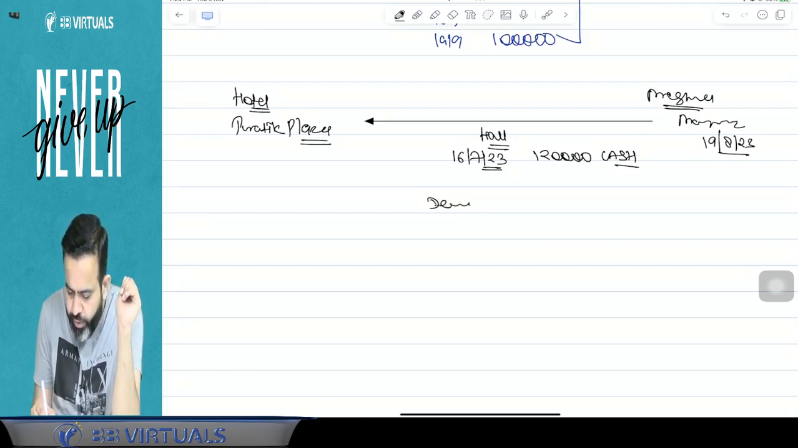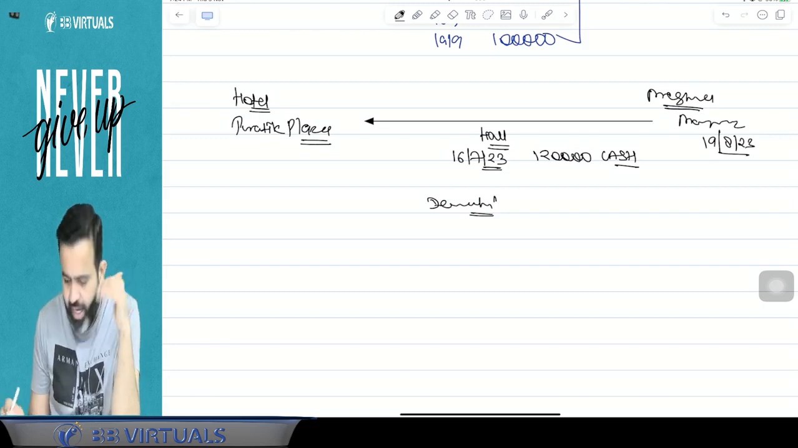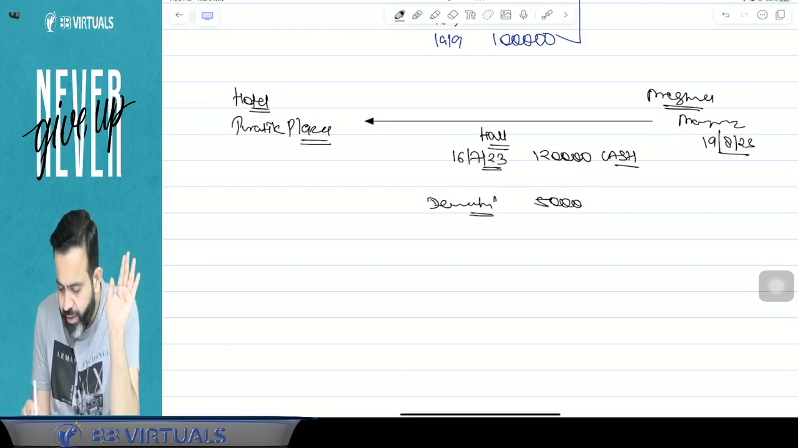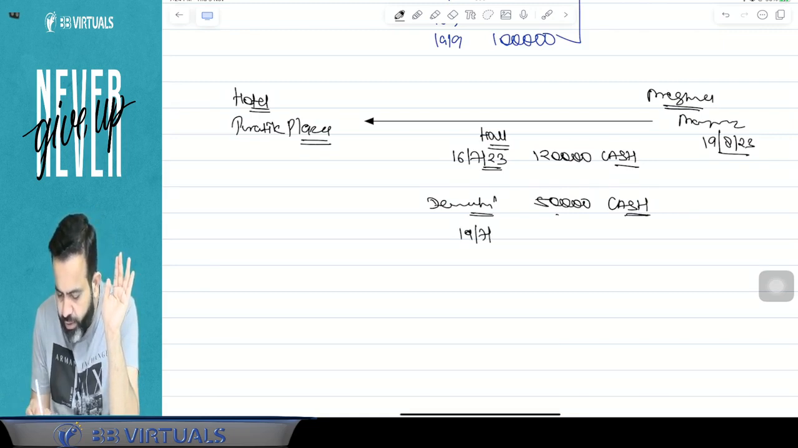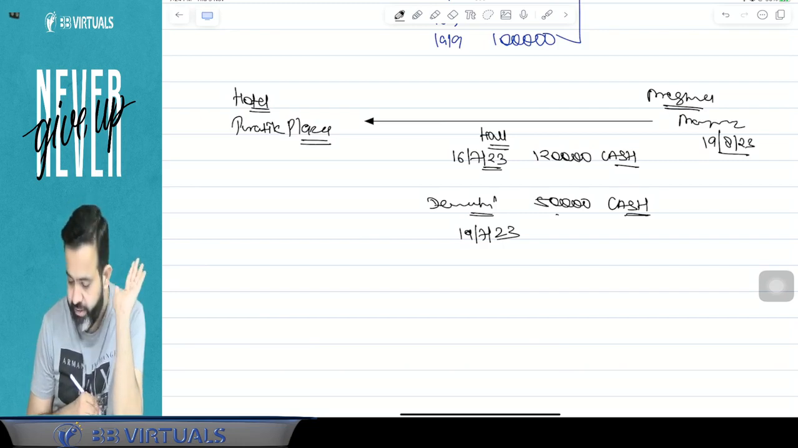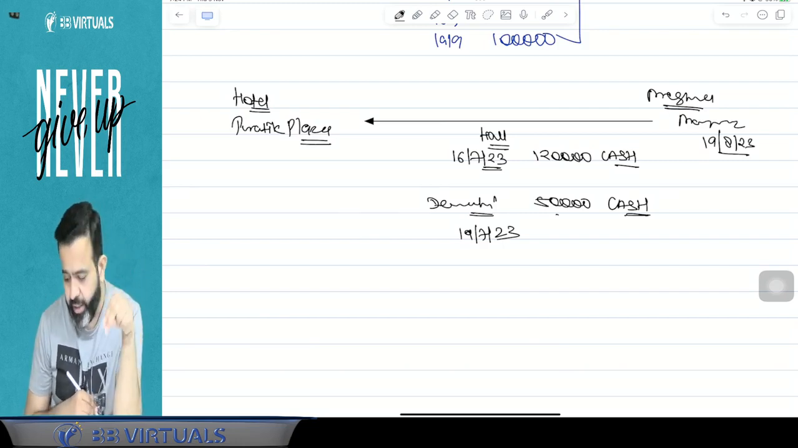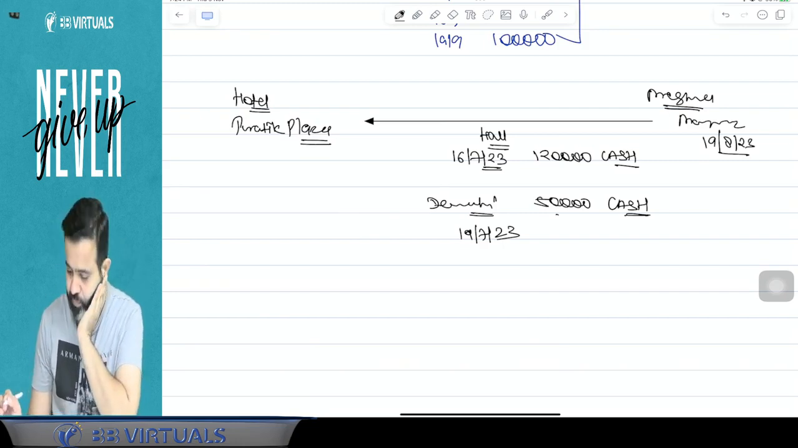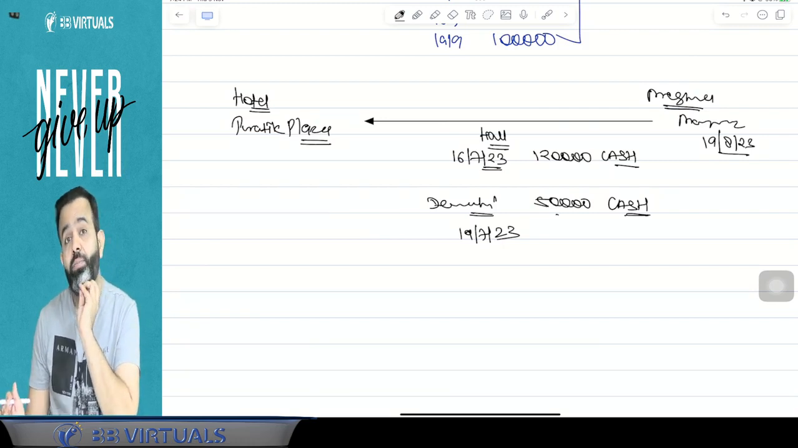And for the decoration purpose, suppose they ask for 50,000 rupees, and the 50,000 rupees is paid in cash on, suppose, 19 July 2023. After 3 days, they booked the decoration and they paid the 50,000 in cash.